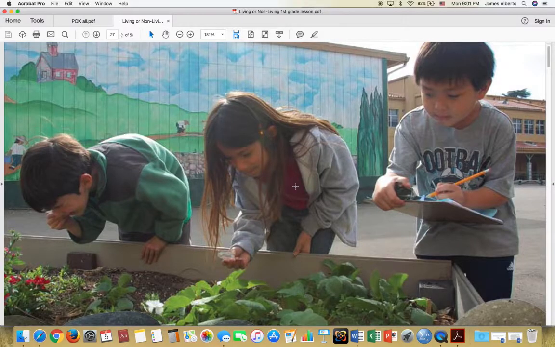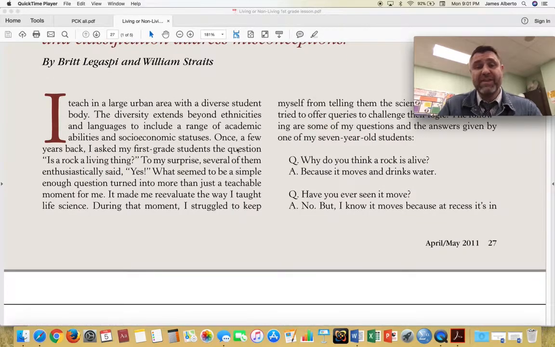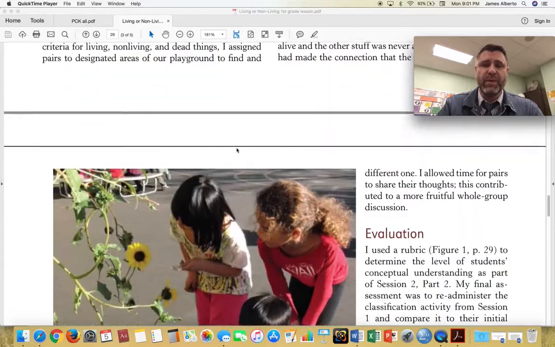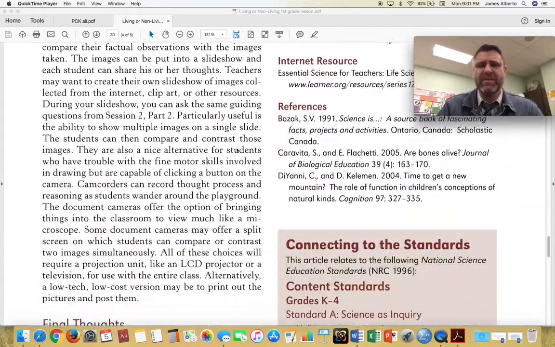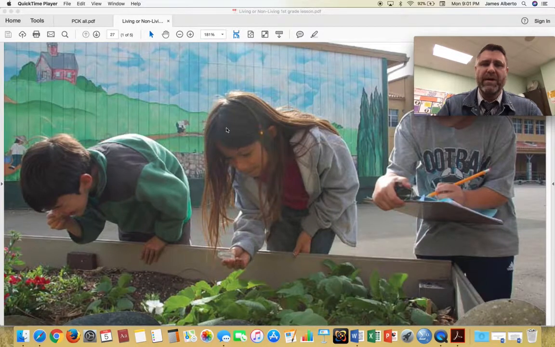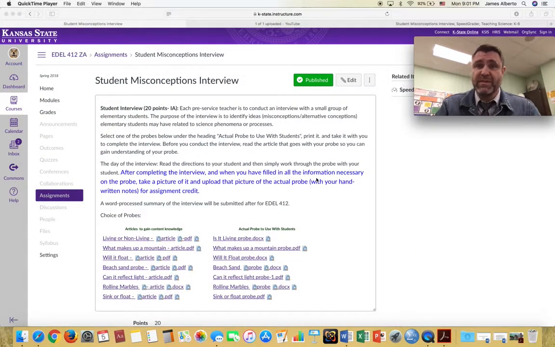And here you have the living or non-living article. It's a pretty quick read. It's actually very enjoyable. I find it to be a really nice, enjoyable read. So if you read through this, it's going to tell you really what is the misconception there. Why do some kids have it and some kids don't? And it's going to give you some insight into what you might be able to do as a teacher to help dispel those misconceptions, or work with kids, or draw out those misconceptions so that they can learn from them. And then the second part of the activity is, you need to actually do the interview with the kid.